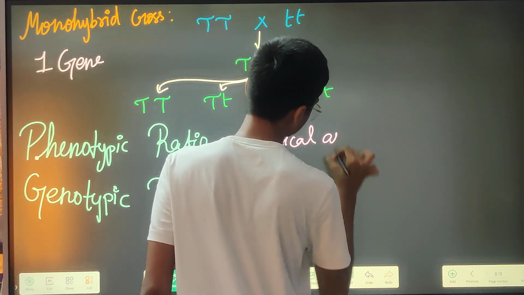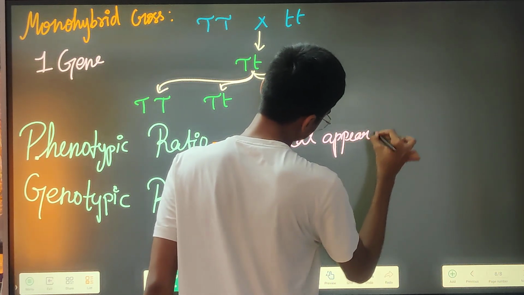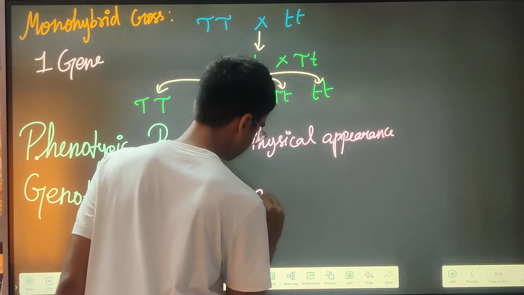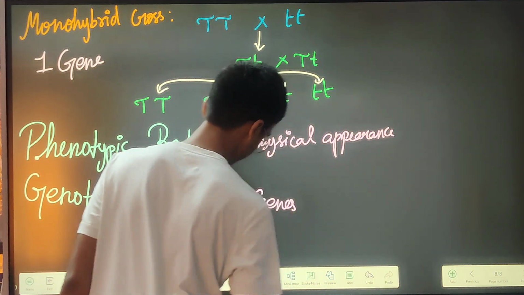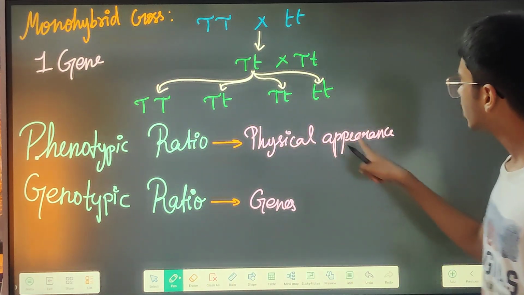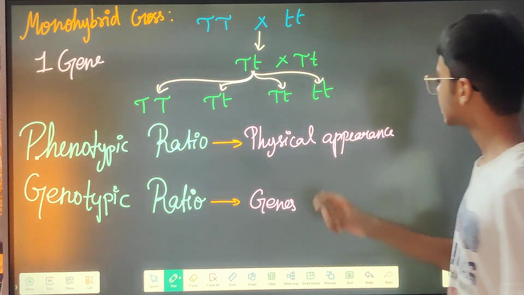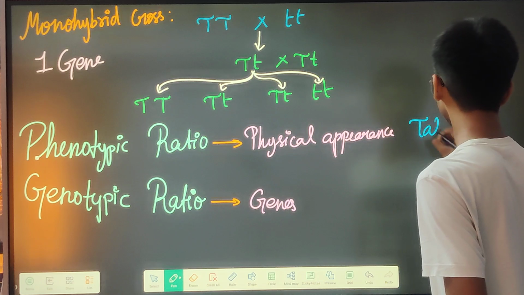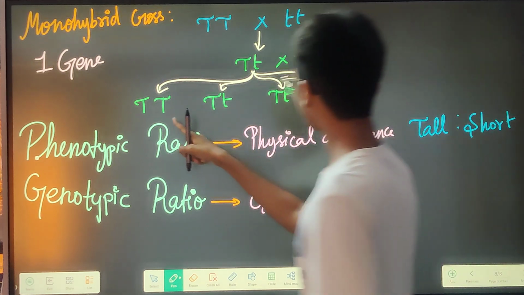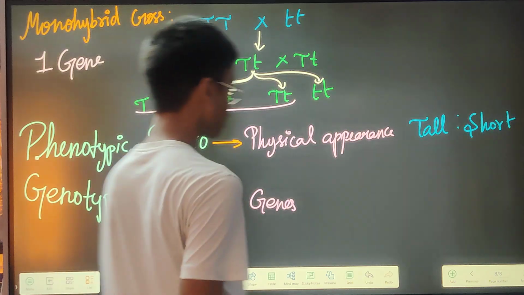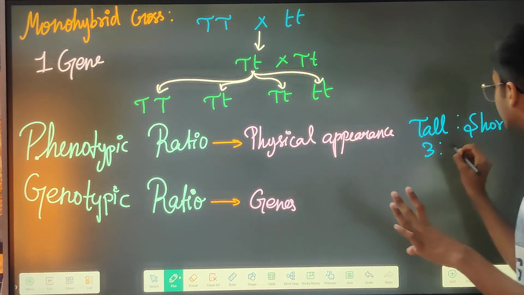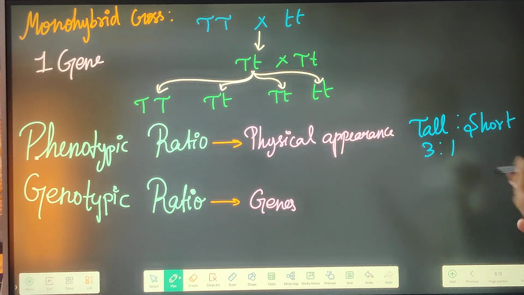Genotypic ratio is actually based on the genes. So see, we will just do it. Physical appearance in the sense of tall plants to short plants. So how many tall plants are there? All these are tall plants, isn't it? So out of 4 plants, 3 are always tall and 1 is short. This is your phenotypic ratio.